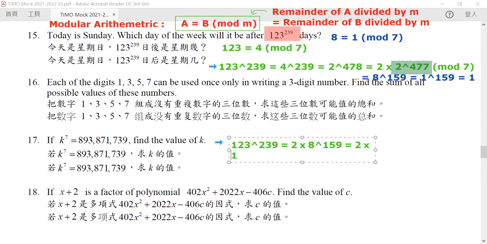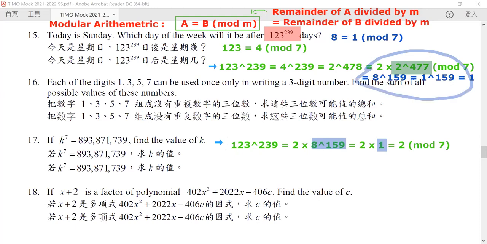We can replace it by 1, and hence we know that when it's divided by 7, it has a remainder of 2. Notice that these two are equivalent, as proven in here. So we know that our answer for this question is equal to 2.